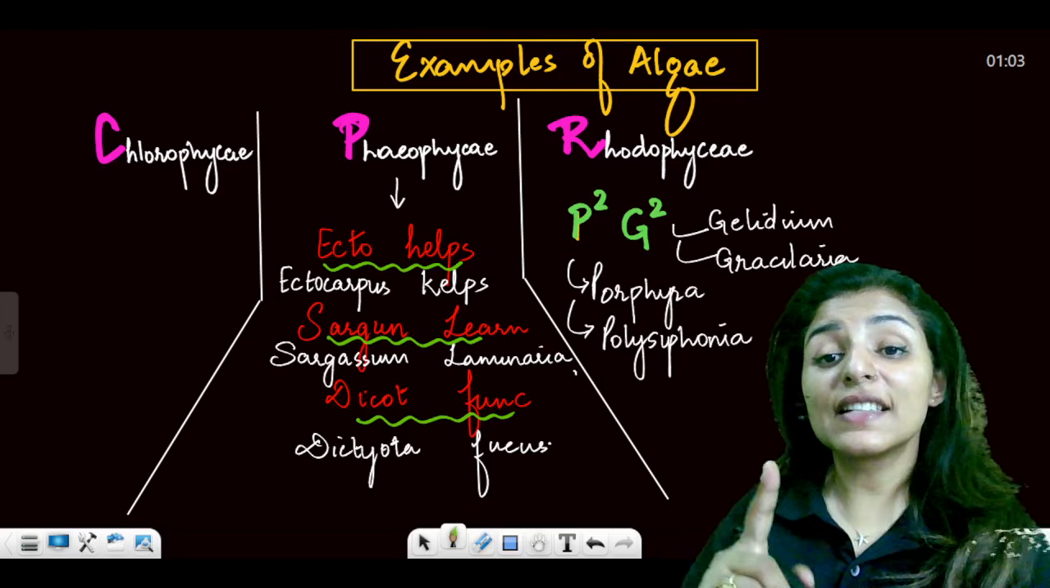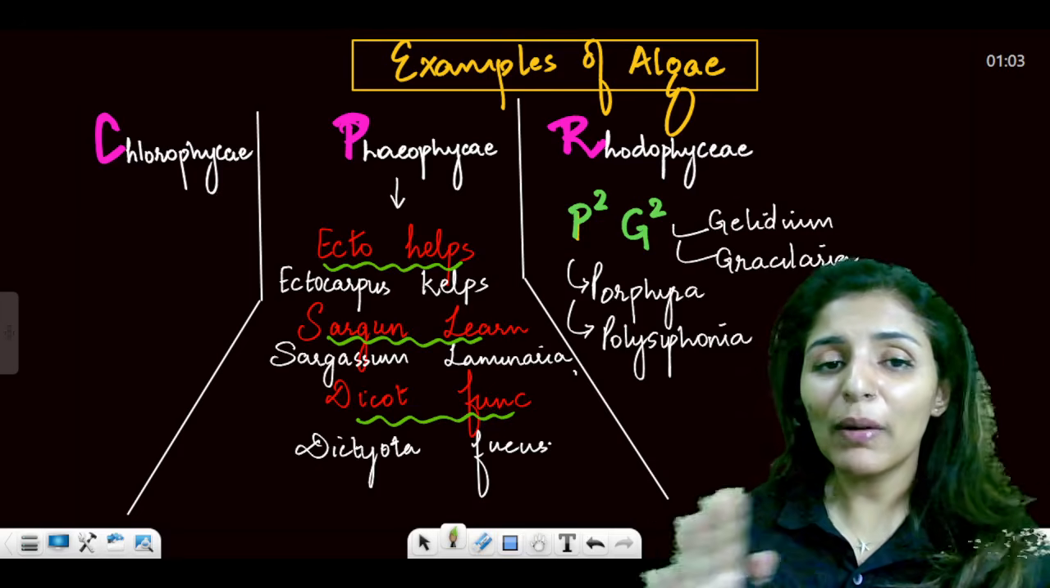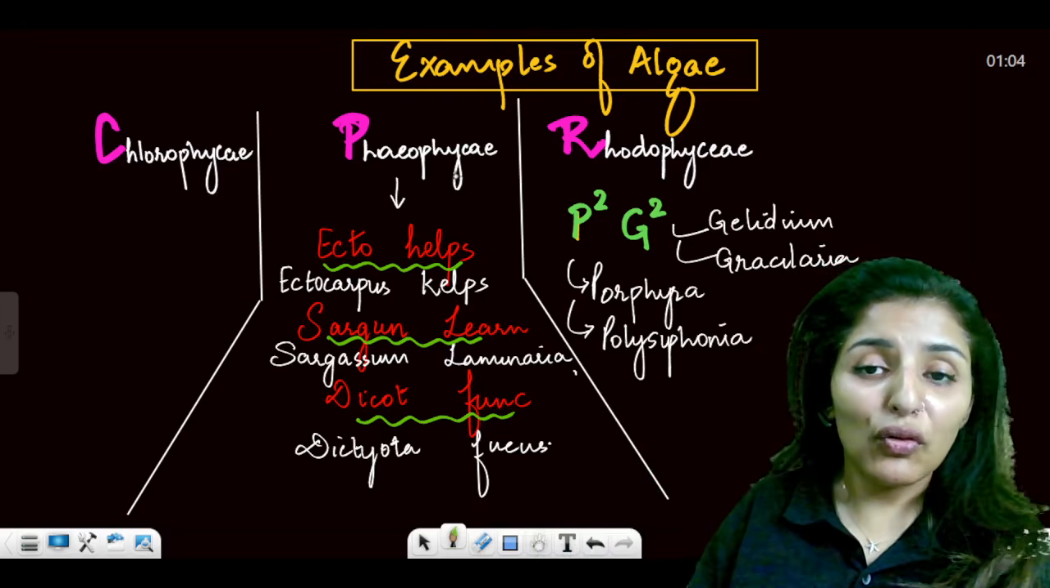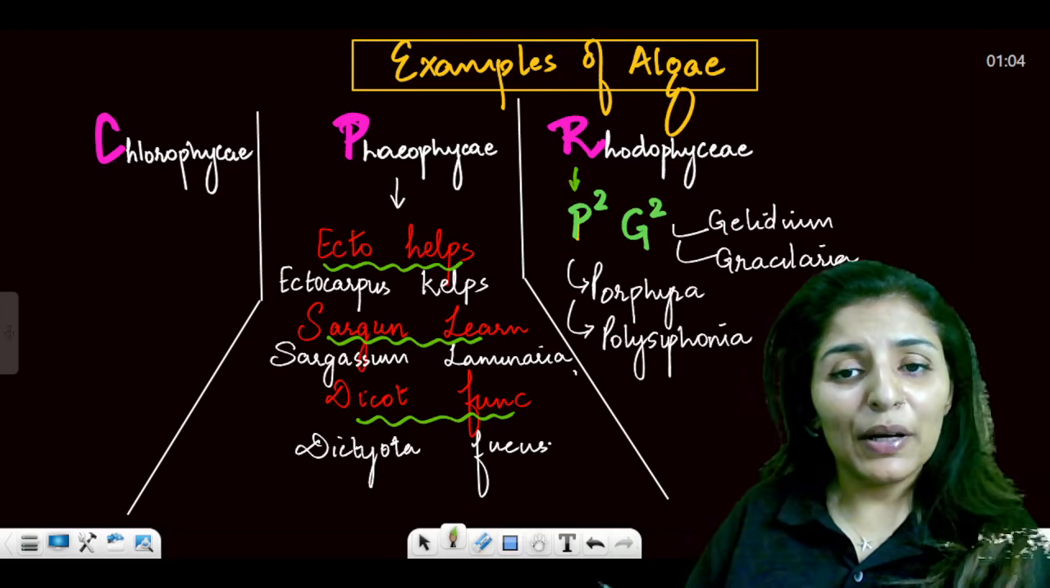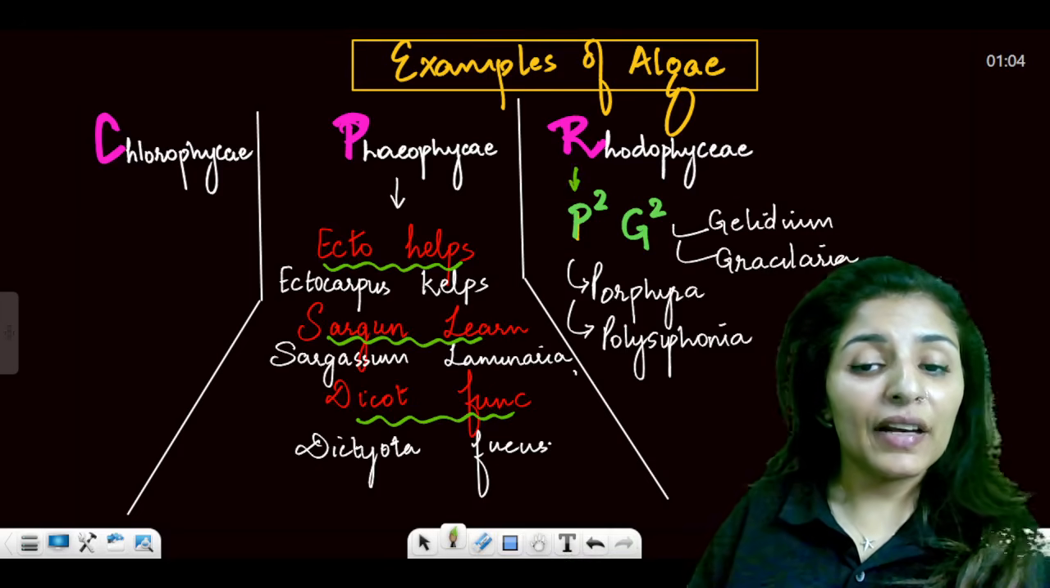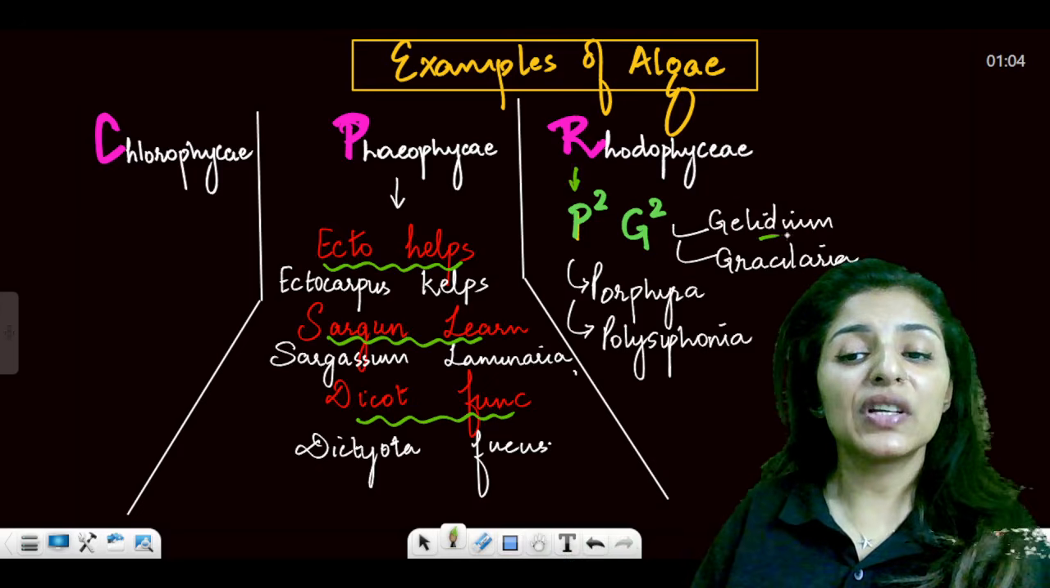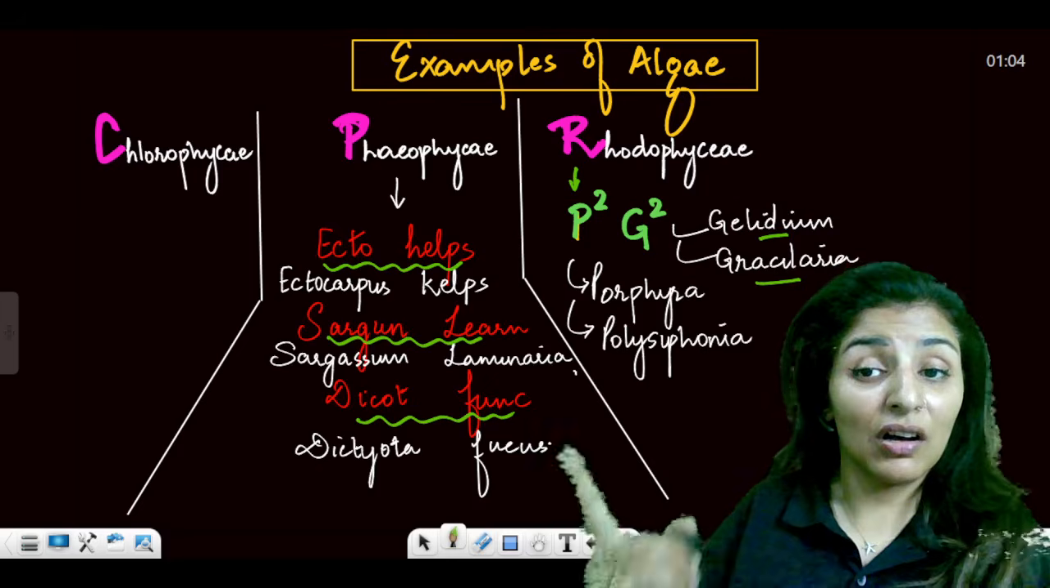Now, moving on to the examples of algae. Again, you will go by the same CPR. For Rhodophyceae, guys, we have a very simple mnemonic, P2G2. P2 means Porphyra and Polysiphonia, and G2 is for Gelidium and Gracilaria, which give you agar, right?